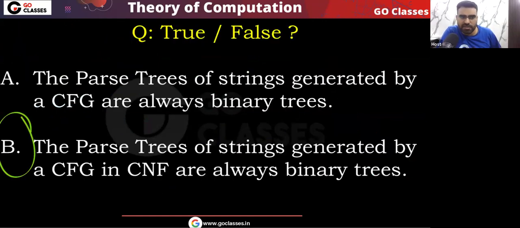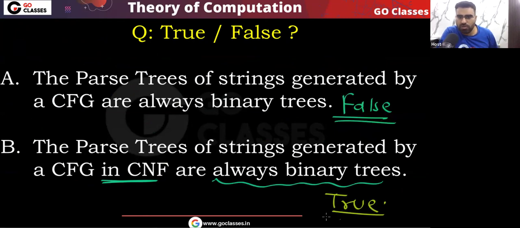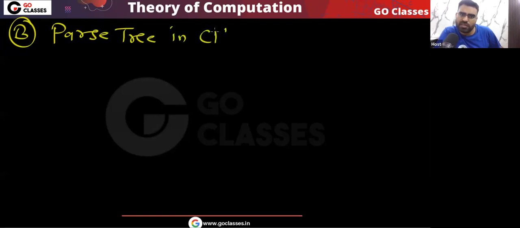Now look at the second statement. This is saying the parse tree of CNF is always a binary tree. This statement is true. Why? What is the reason? Let me know. Look at any parse tree in CNF.